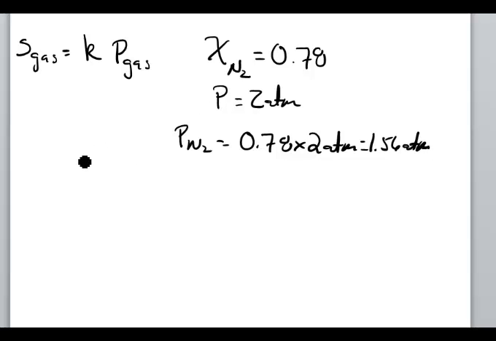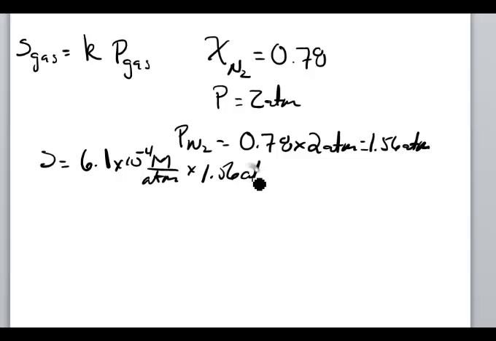So we'll just plug this in here. The solubility is equal to the Henry's law constant, which is given in the problem, 6.1 times 10 to the minus 4th, and that is molar per atmosphere, multiplied by 1.56 atmospheres. And that gives the answer. The answer I got is 9.5 times 10 to the minus 4th molar. That's the problem.